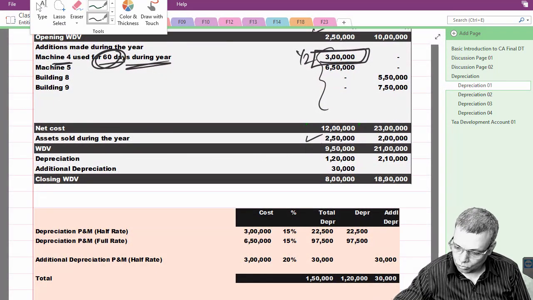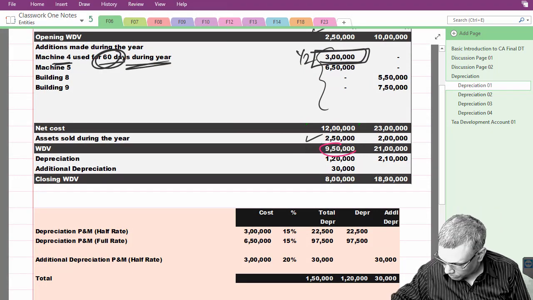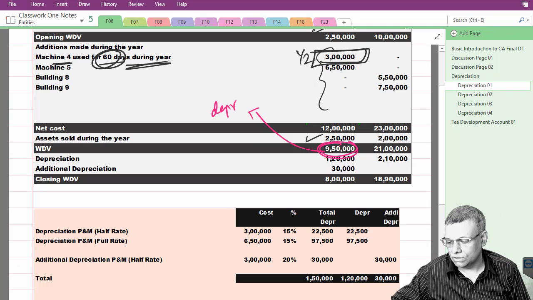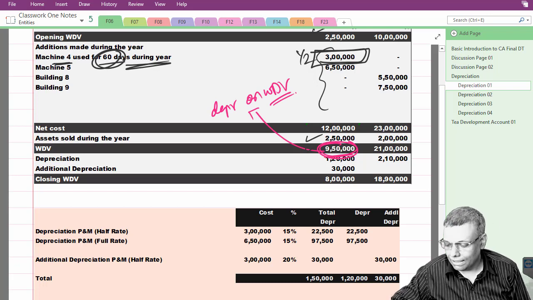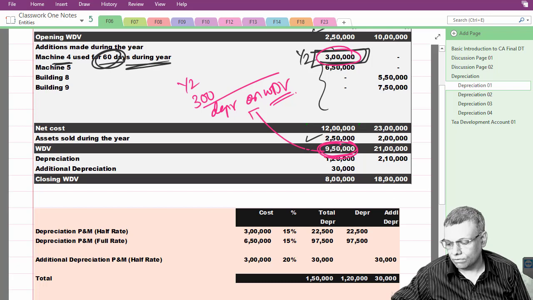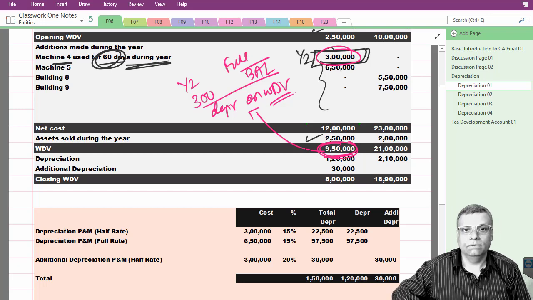Now see what you have to do. Logically, think properly, because otherwise you may make some mistakes here. Now this is your WDV, and you have to give a depreciation on the WDV. Out of this 9,50,000, you have to remove the assets which are eligible for half the rate, because what is eligible is only 9,50,000. So 3 lakhs is eligible for half the rate, and the balancing figure, if any, I repeat, the balancing figure, if any, will be eligible for the full rate.